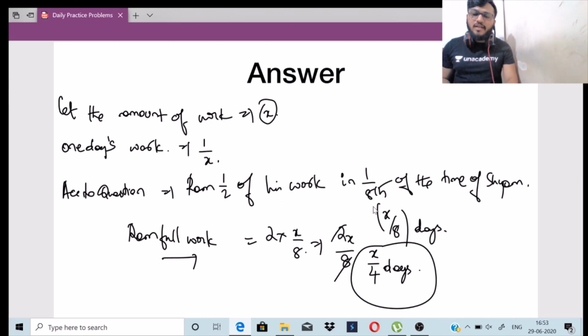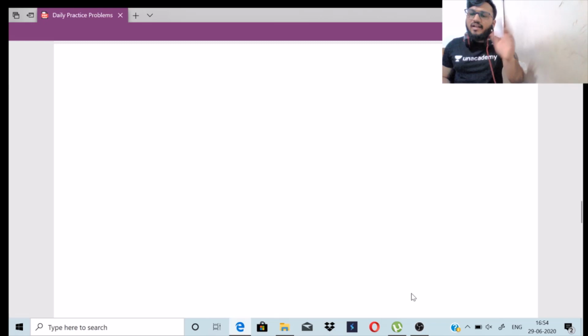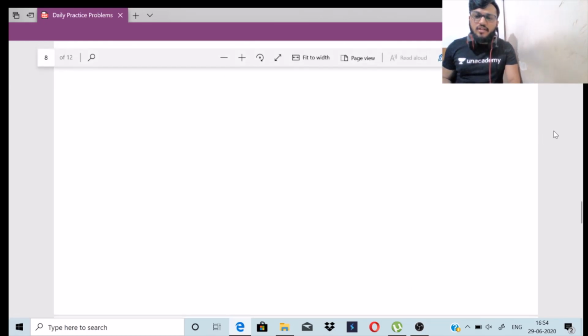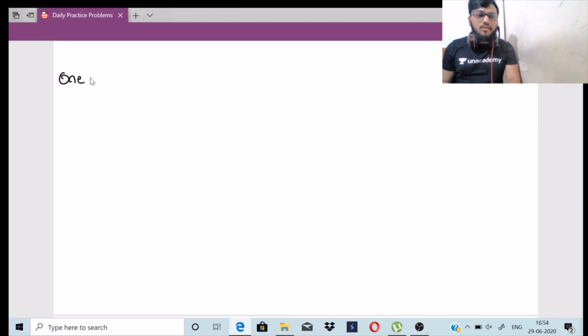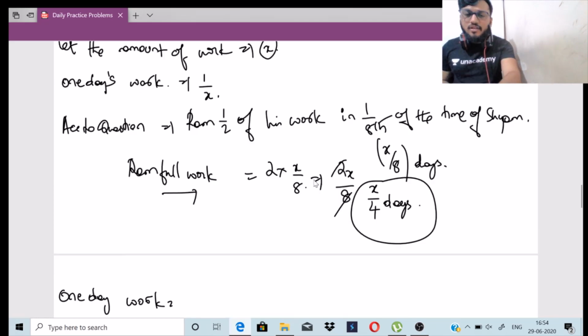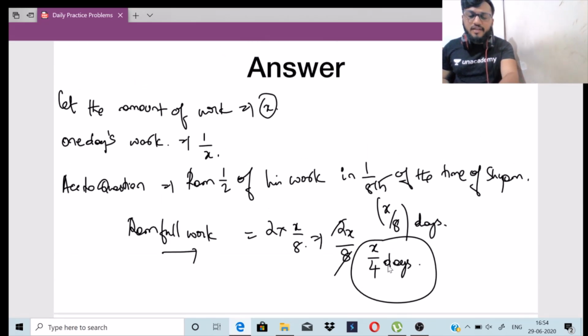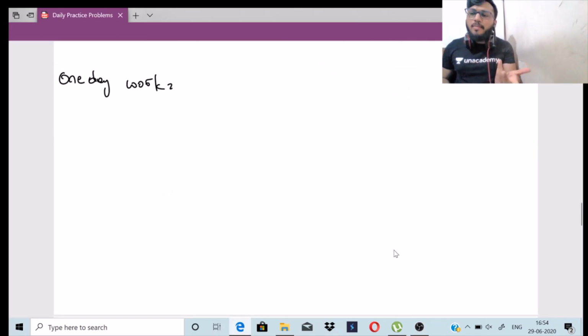Ram's half work will be done in x by 8 days. Ram's full work will be done in x by 4 days, right? Ram ka full work हमें मिल गया, right? So what will be the 1 day work of Ram now? It is the reciprocal, right? Ram's full work is x by 4 days. So 1 day work क्या होगा? 4 by x, right? The reciprocal we take, okay? So this is the 1 day work of Ram.